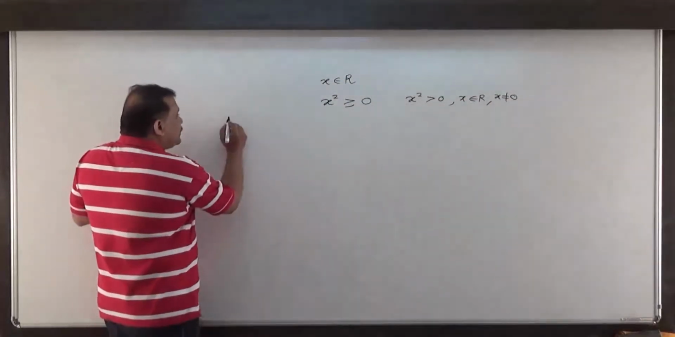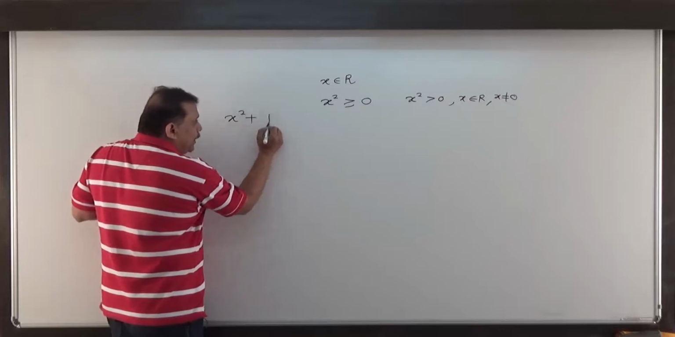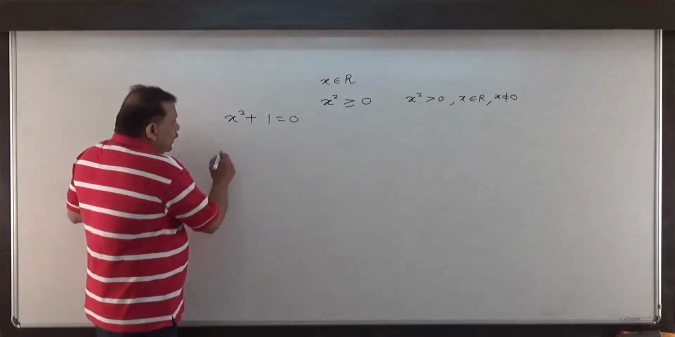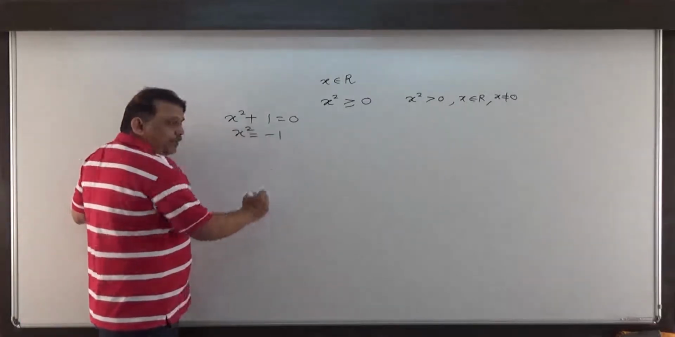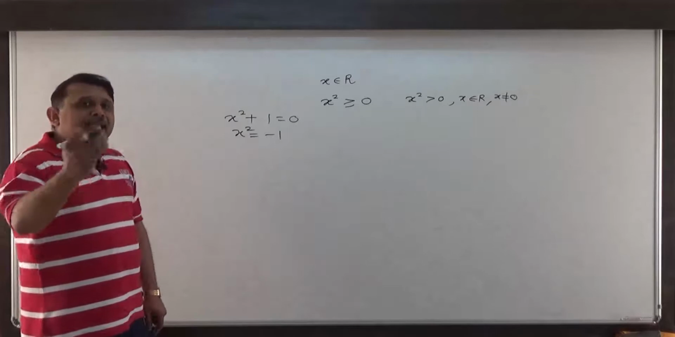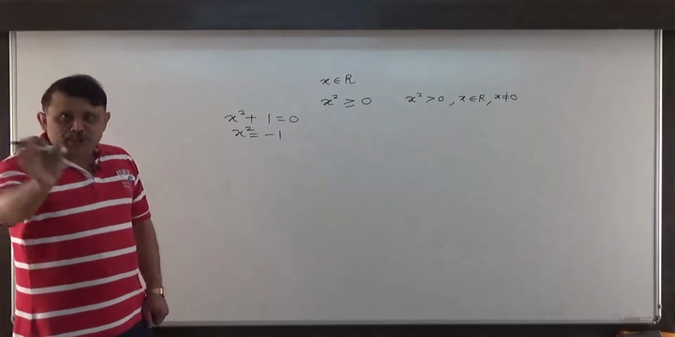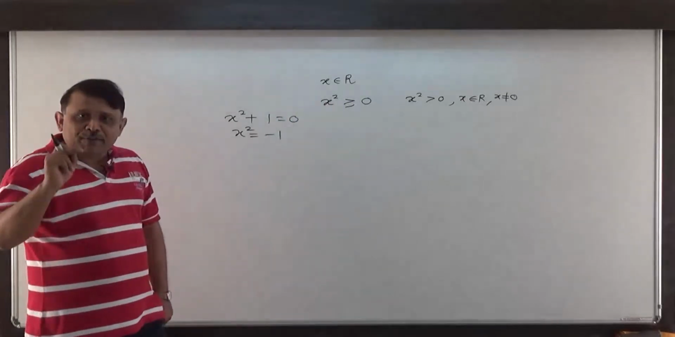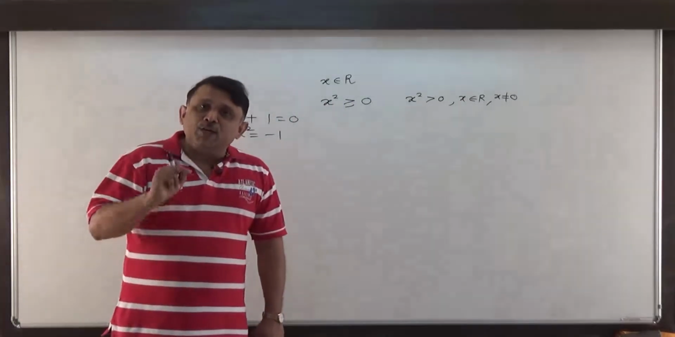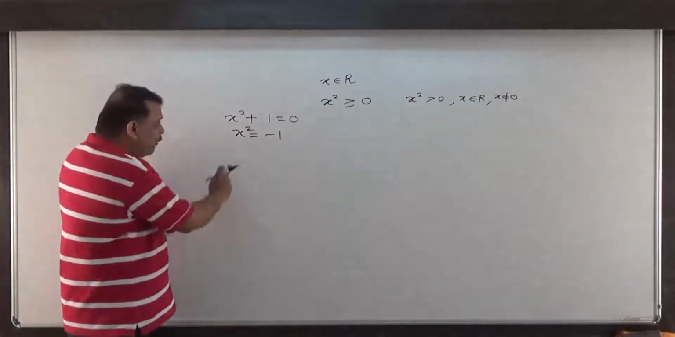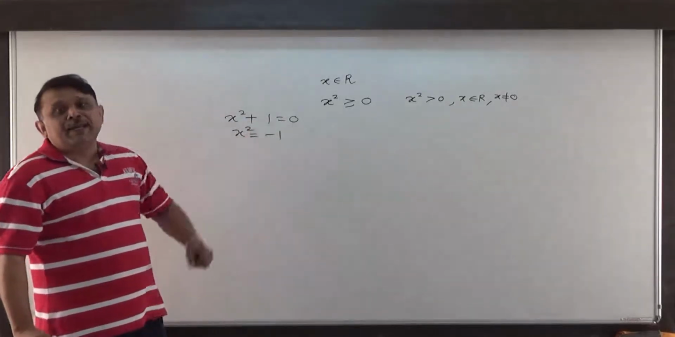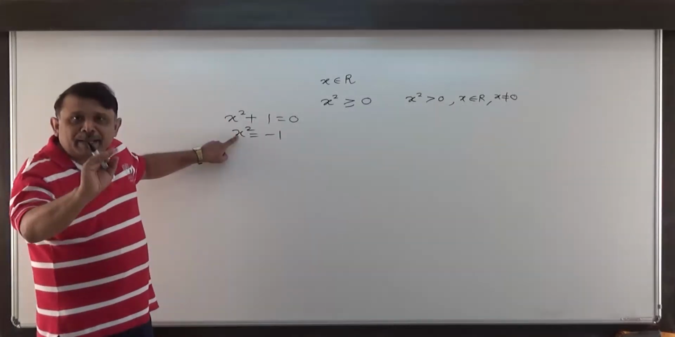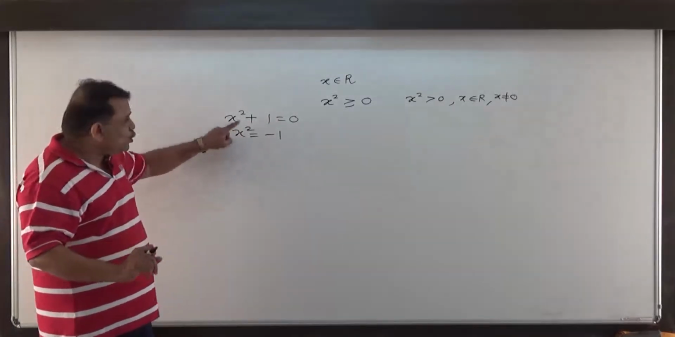Suppose we are solving this equation x square plus 1 equal to 0. That is, x square is minus 1. Can I say x is real? Answer is no. Because the moment I square a real number, I always get a non-negative number, whereas after squaring this number, I am getting a negative result. So this x cannot be real, because its square is what?